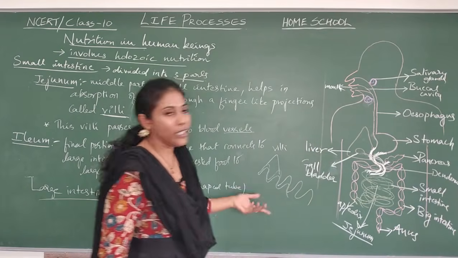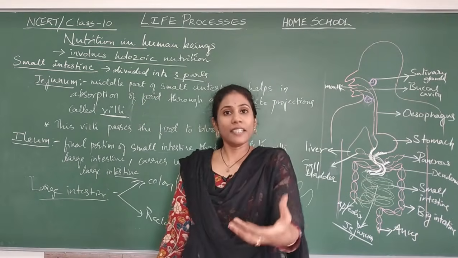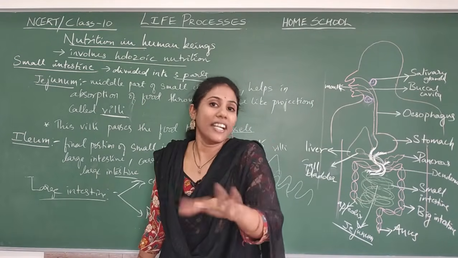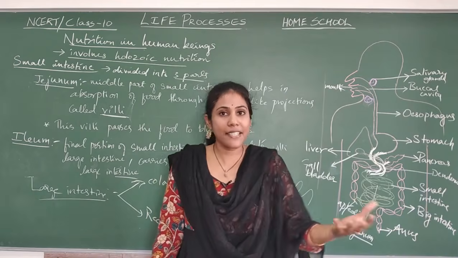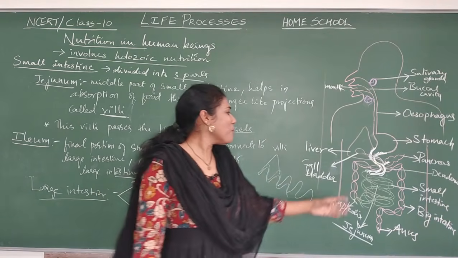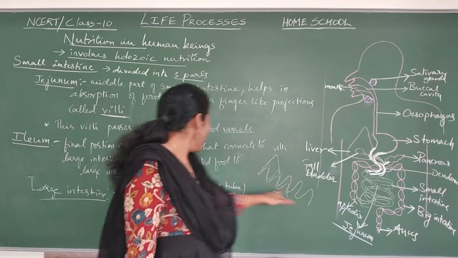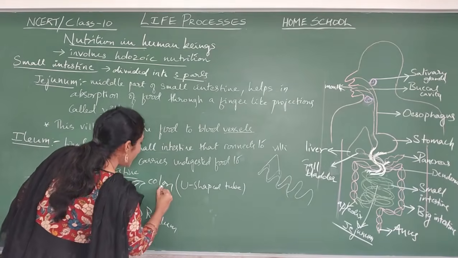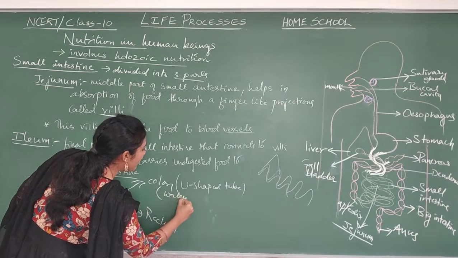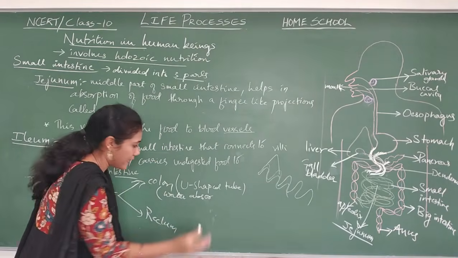So what does the colon do? It will absorb the water content which is there in the undigested food. To some extent, water is necessary for every organ here. So a little water gets absorbed by the colon. Water absorption takes place to a smaller extent, not to a bigger extent.